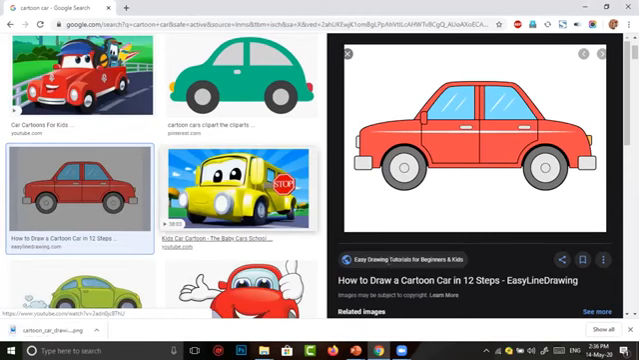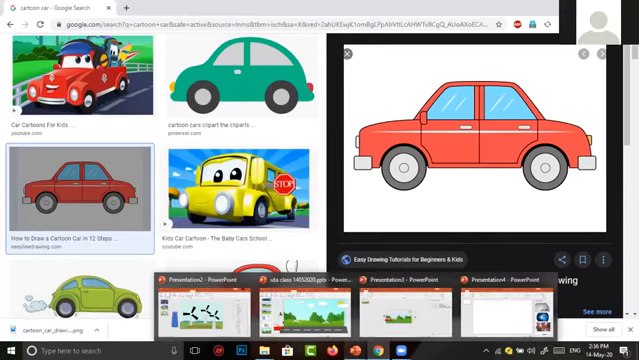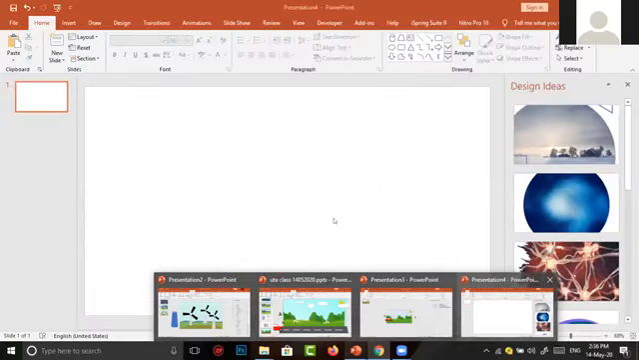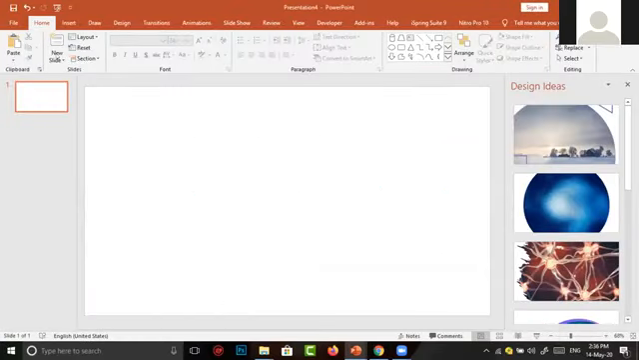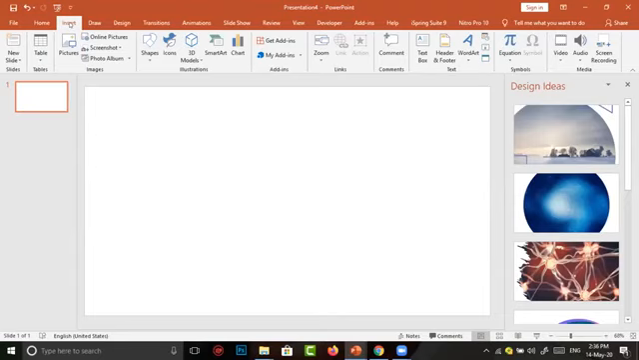I downloaded the car. Then again, I go to my PowerPoint. This is our working area. Now I want to insert the downloaded picture into our presentation. To insert anything into our presentation, we have to go to the Insert tab, which is near the Home button. What we have to insert here is a picture. There is an option to insert the picture as Pictures. I click on Pictures.